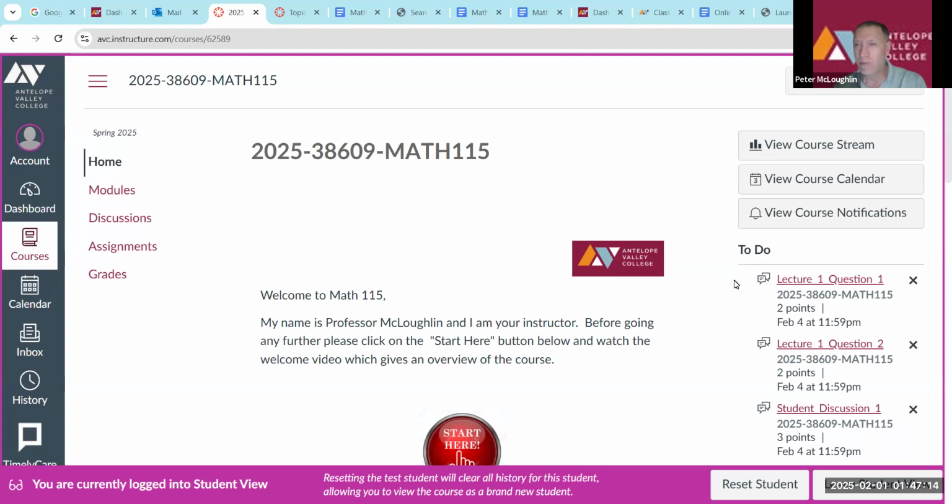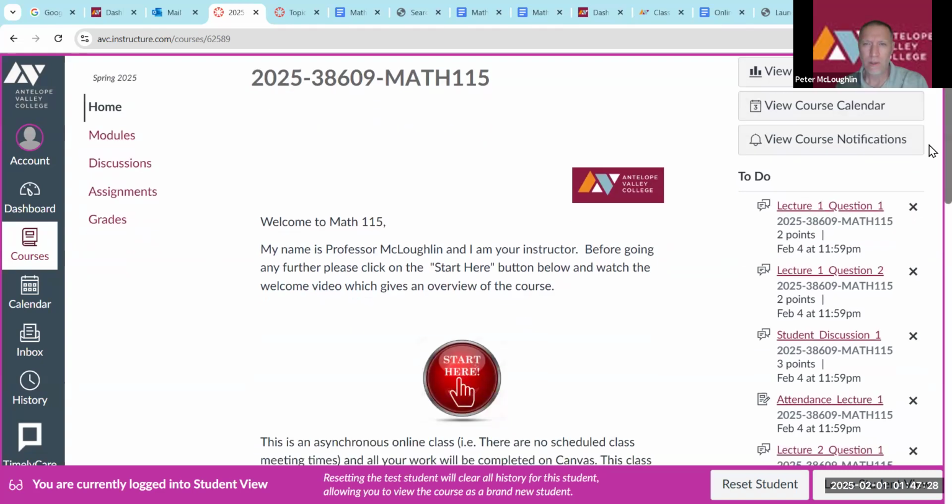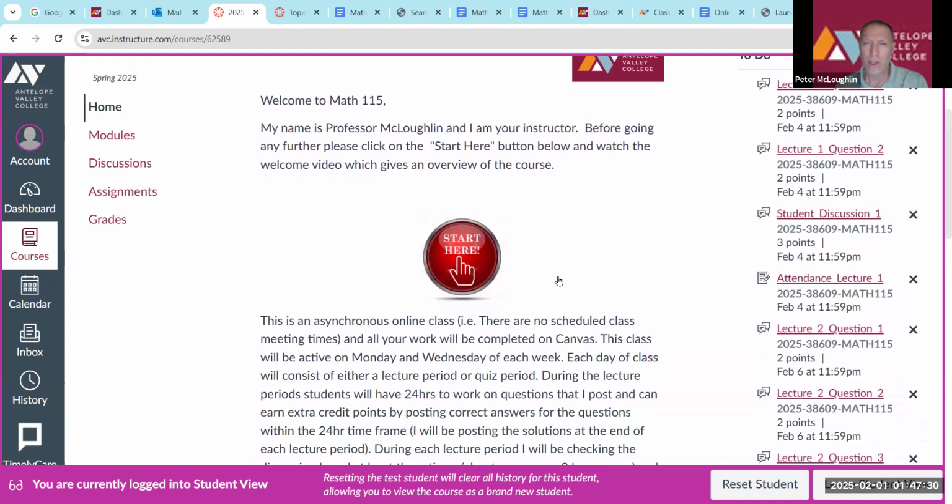So I'm on Canvas for our course here, and on the left side you'll see the tabs Home, Modules, Discussions, Assignments, and Grades. If I scroll down on the home page here, you'll have the Start Here button. If you click on this, it will take you to the video that you're watching right now.